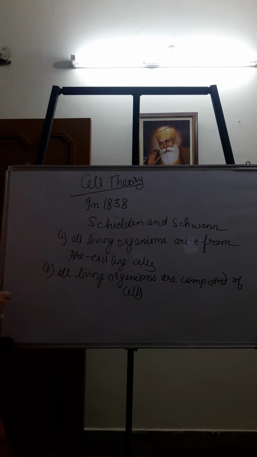So these were the postulates of the cell theory, given by Schleiden and Schwann in 1838. This was all about the cell theory.